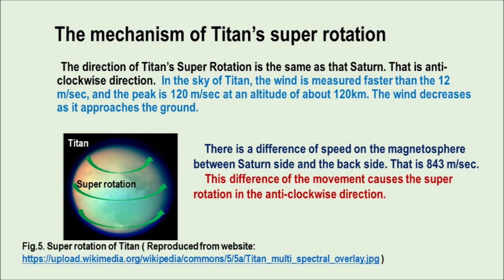In the sky of Titan, the wind is measured faster than that on the ground, which is 12 meters per second, and the peak is 120 meters per second at an altitude of about 120 kilometers. The wind decreases as it approaches the ground.